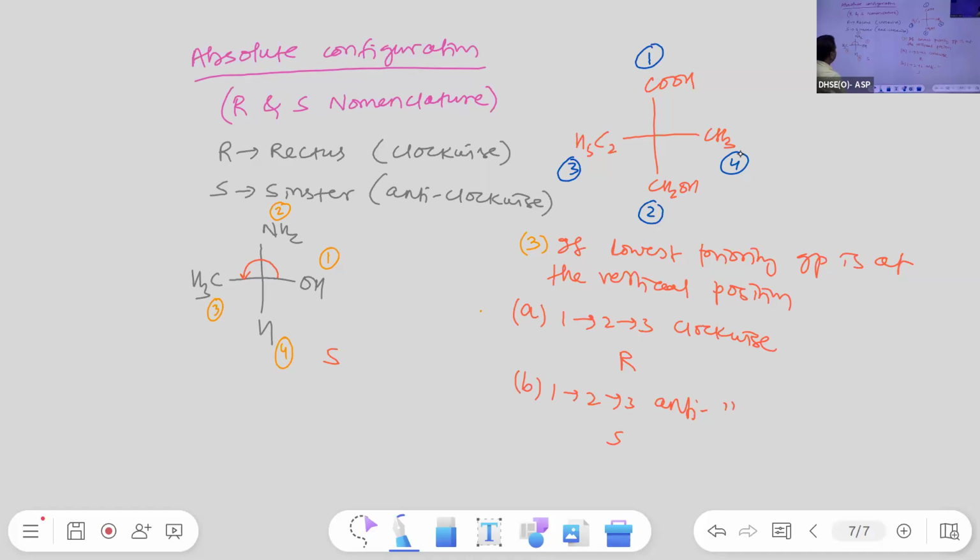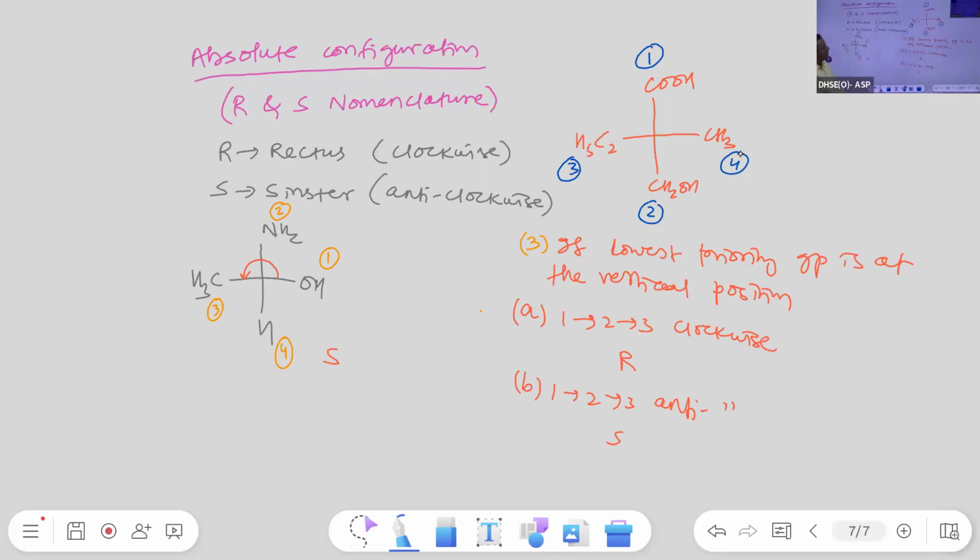The fourth priority group is present at the horizontal position. Okay, I am coming to you, just wait. See, if the lowest priority group is present at the vertical position, then 1, 2, 3 clockwise is R, and 1, 2, 3 anti-clockwise is S. So write the reverse, 1, 2, 3 anti-clockwise. Here, it is at the horizontal position, then R is 1, 2, 3 clockwise, then S. Or just write the reverse.